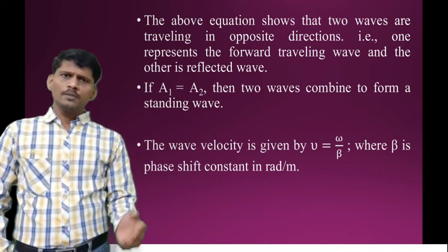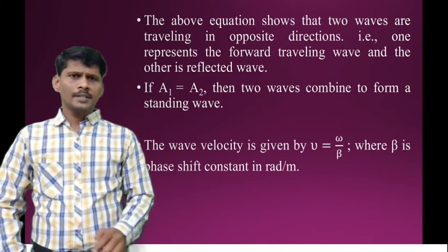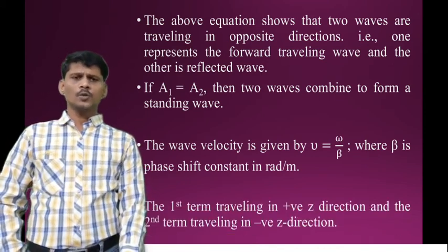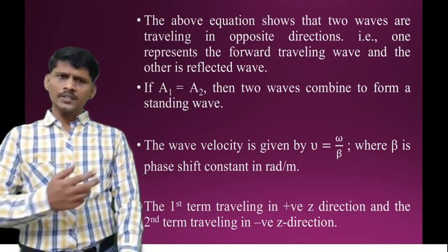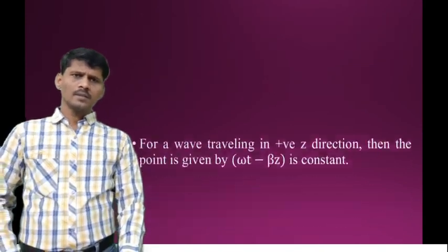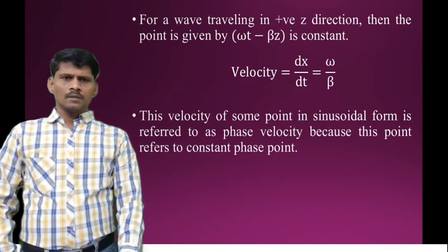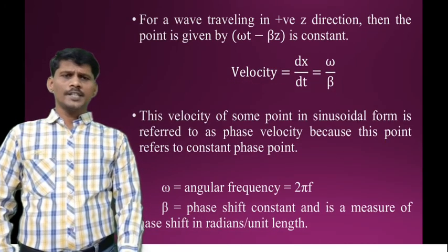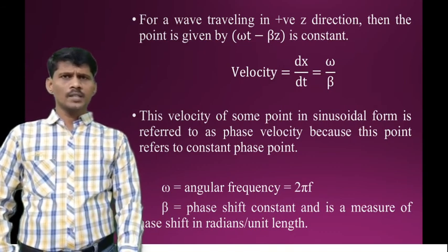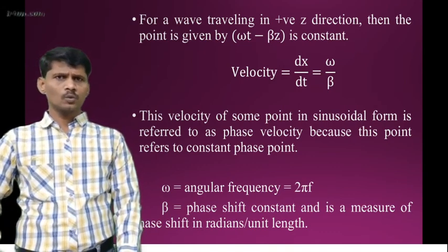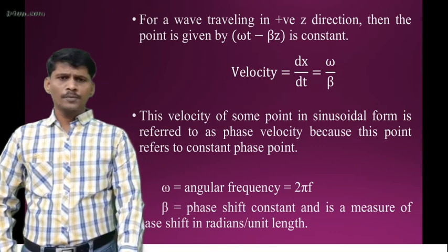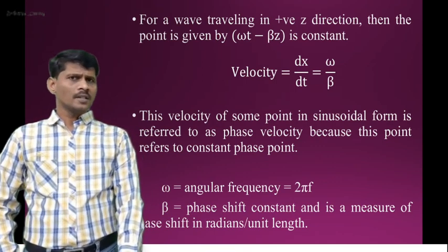So we know that the wave velocity v is equal to omega by beta, and the phase shift constant beta is equal to 2 pi by lambda, and it is measured in radians per meter. Velocity v is equal to dx by dt, that is equal to omega by beta, where omega is the angular frequency, omega is equal to 2 pi f, and the phase shift constant beta is measured in radians per meter.